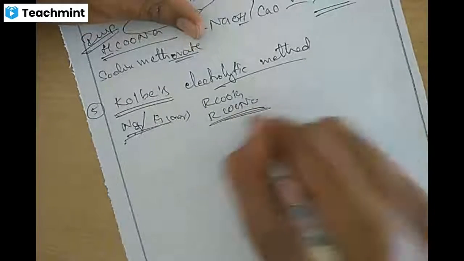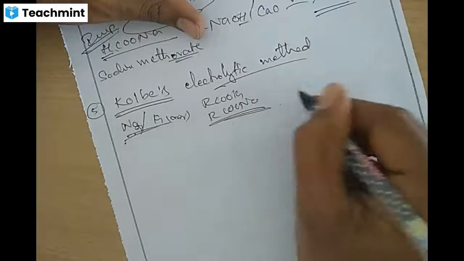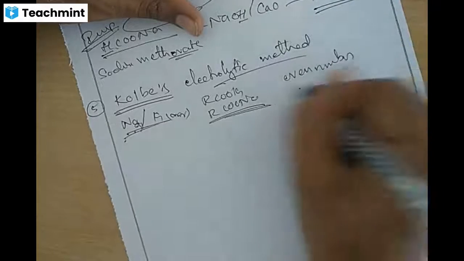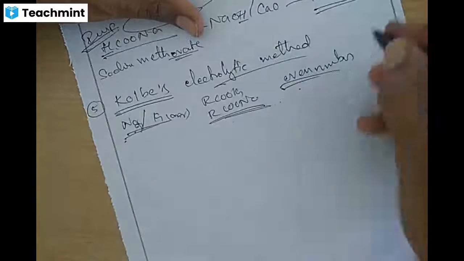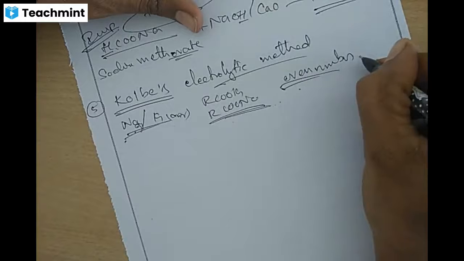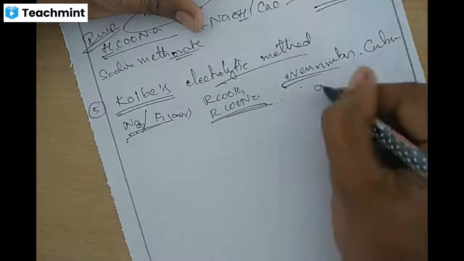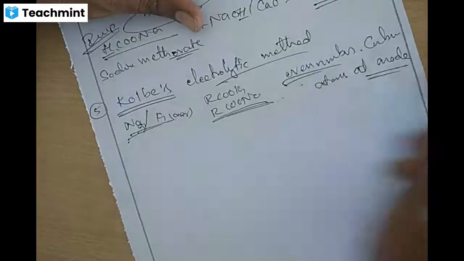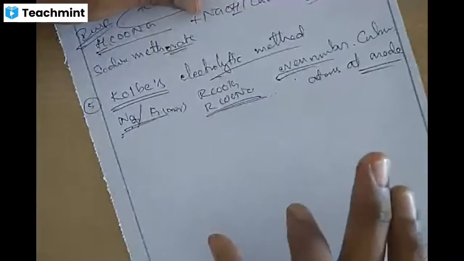On electrolysis of this, it gives an even number of carbon atoms at the anode. This is called Kolbe's electrolytic method.